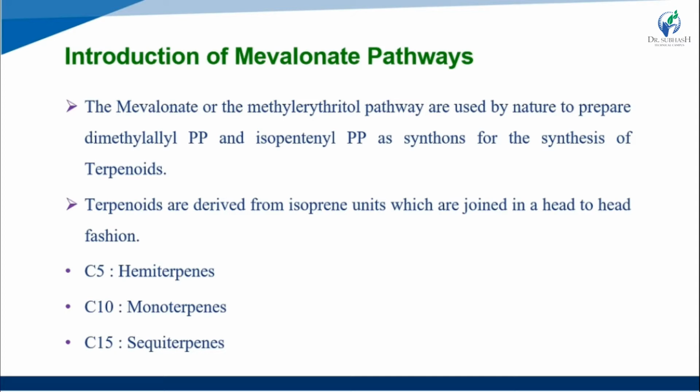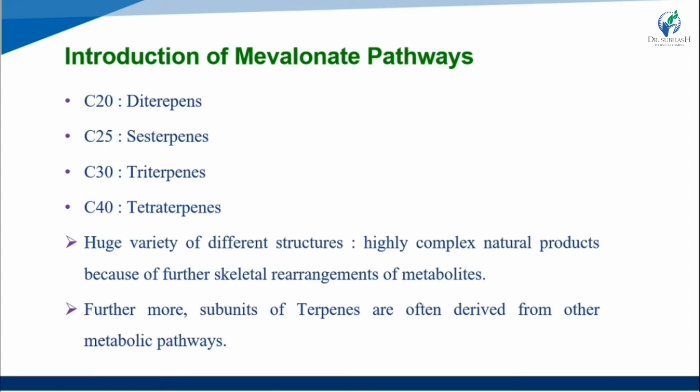Terpenoids are derived from isoprene units which are joined in a head-to-tail fashion. Hemiterpenes have 5 carbons, monoterpenes have 10 carbons, sesquiterpenes have 15 carbons, diterpenes have 20 carbons, sesterterpenes have 25 carbons, triterpenes have 30 carbons, and tetraterpenes have 40 carbons.